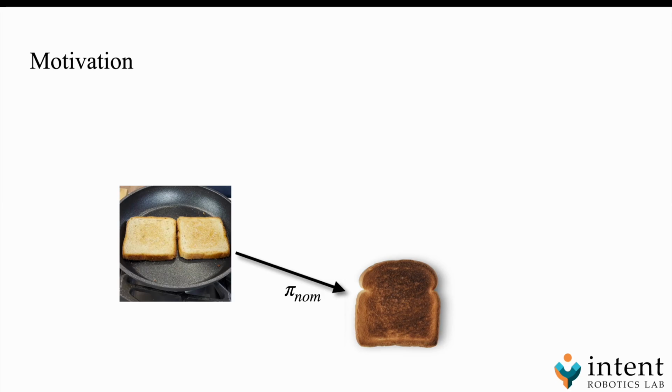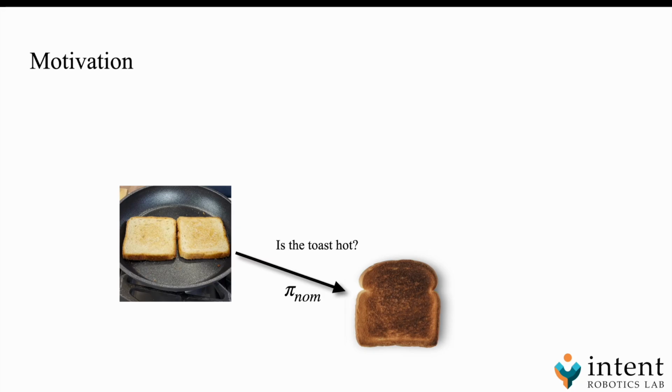Imagine you are preparing toast on a hot pan. However, you have no indication of whether this toast is hot or not. From just RGB input, or what we can see with our eyes, it is not immediately clear to us that the toast is burning or is preparing well. If we continue with the assumption that the toast is preparing well, we might end up with a policy that takes us to a burnt piece of toast.